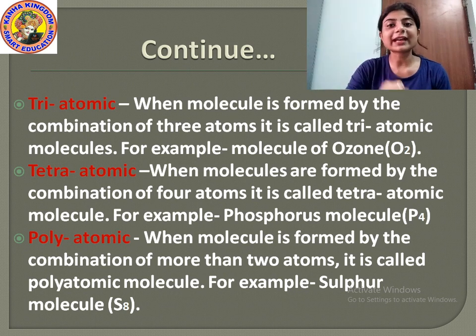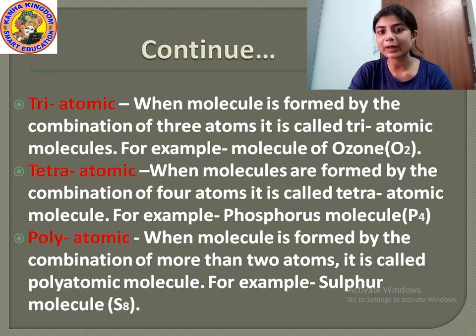So what are the different atomicities? That is monoatomic, diatomic, triatomic, tetraatomic and polyatomic. And what is the atomicity of a molecule? Atomicity of a molecule means the number of atoms of an element that are combined together to form a molecule. Understood?